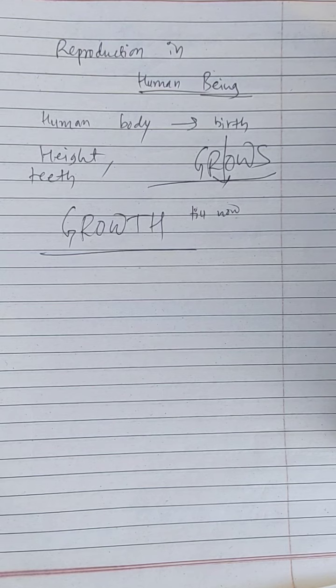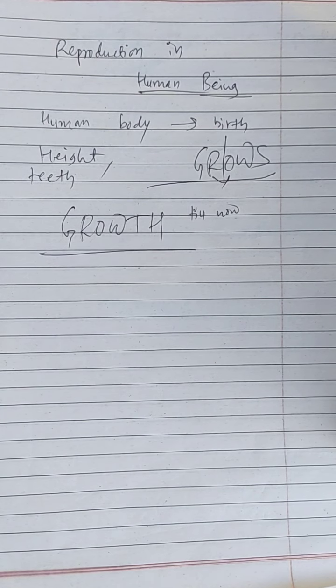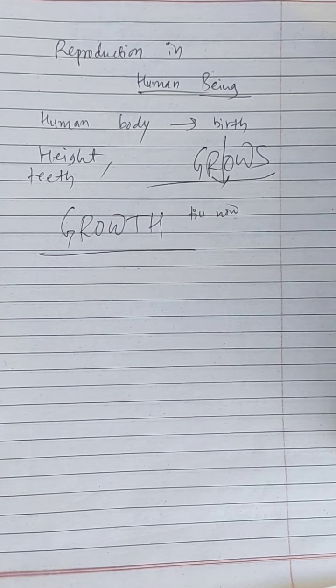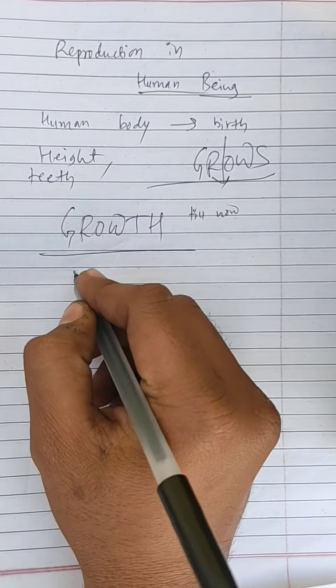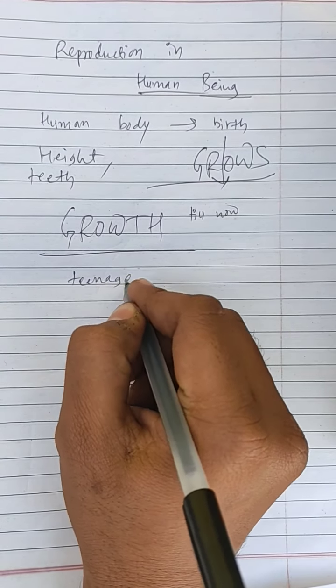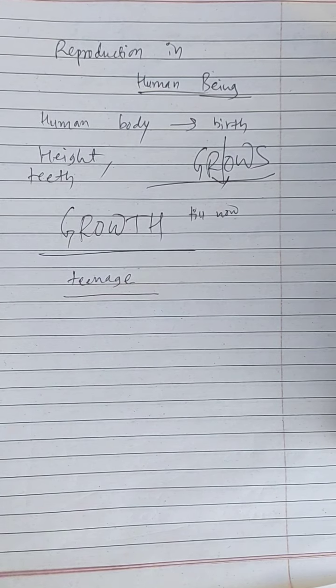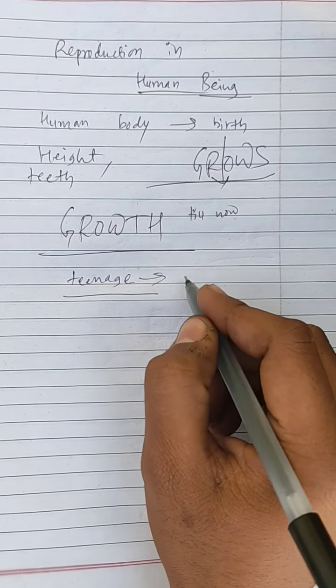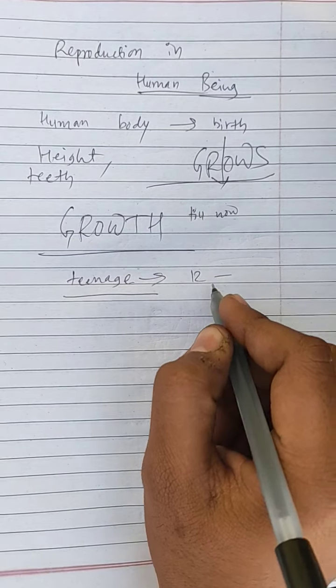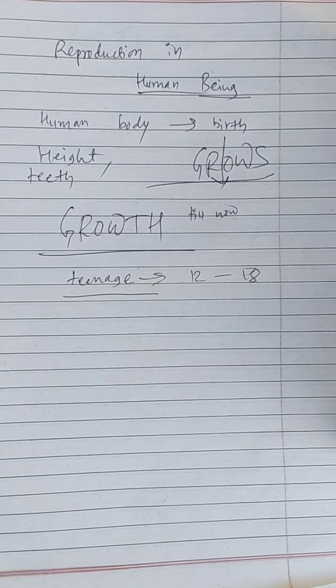We grow old, everyone grows old, even plants grow old. So growth is the main factor up to this point in your body, that you were continuously growing. But there are also other changes during your teenage. Teenage means the age of adolescence, around 12 to 18.